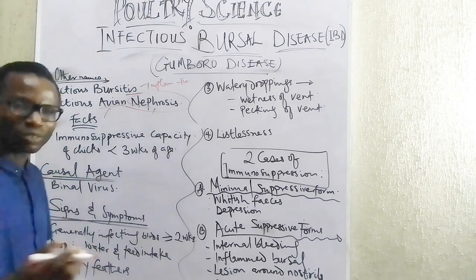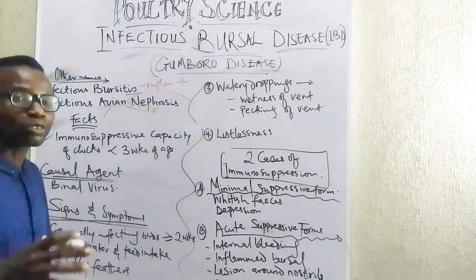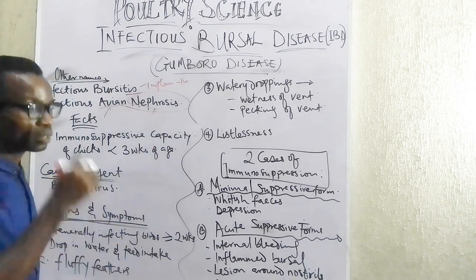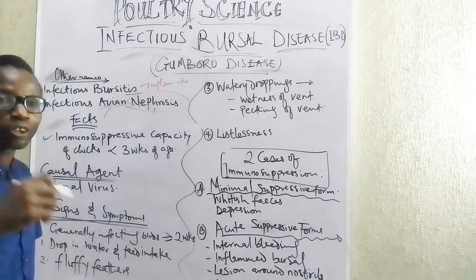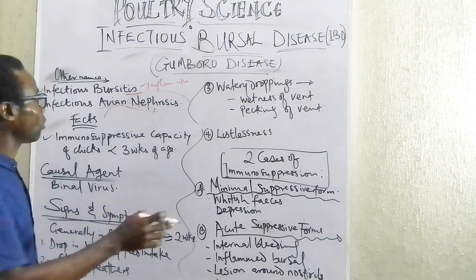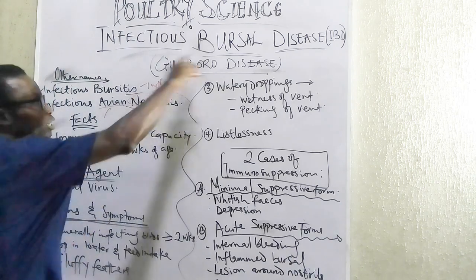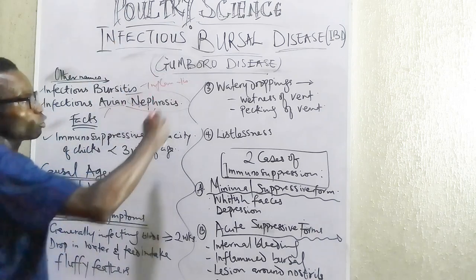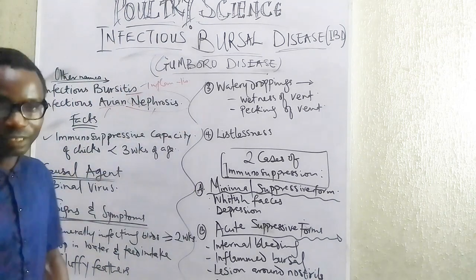Nephrosis has to do with something kidney. Nephrosis refers to an ordinarily non-inflammatory disease of the kidney. However, in this case, infectious avian nephrosis is actually another name for infectious bursal disease, popularly known as Gumboro disease.